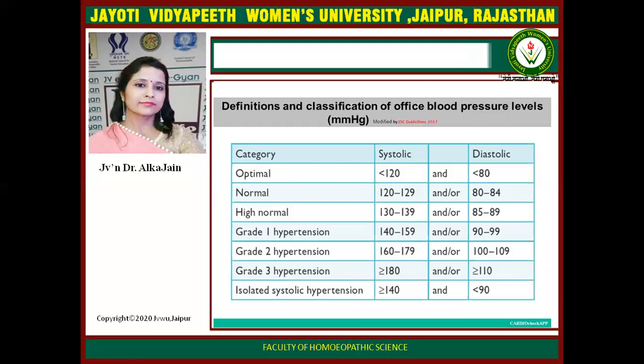And isolated systolic hypertension is where only systolic blood pressure is high, more than 140 millimeter of mercury, but diastolic is within normal range. Systolic blood pressure indicates the cardiac output, and the diastolic blood pressure indicates the peripheral resistance created by the arteries.